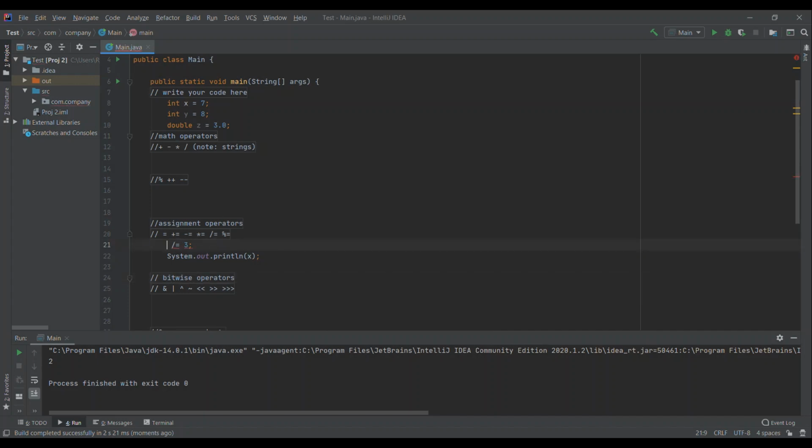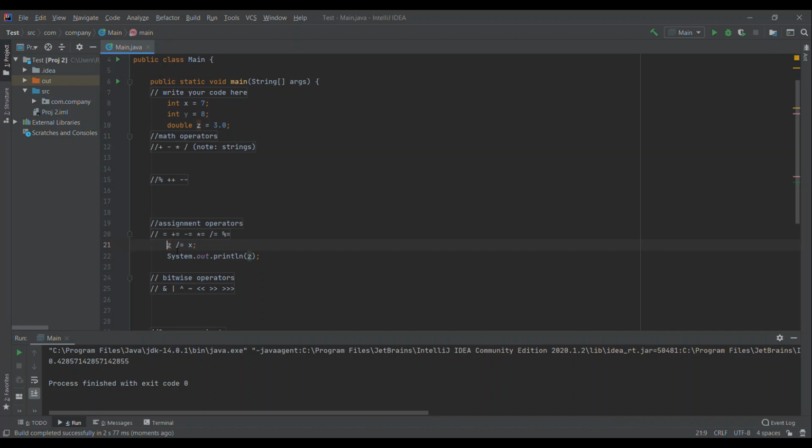If you did this with z now, and then we print z, we get 1.0. And that's because z is a double. So when you do division with the double, it saves it again as a double, and we print it. You can also do this with variables, like if I did z /= x, it does z divided by x and saves the value.